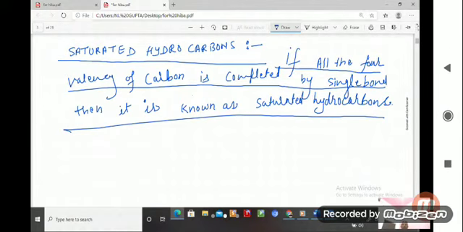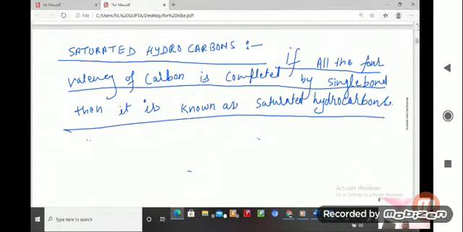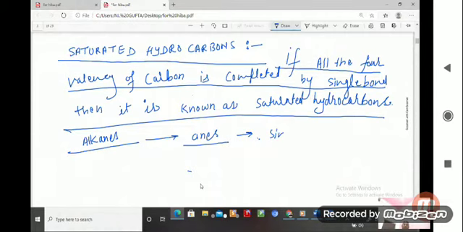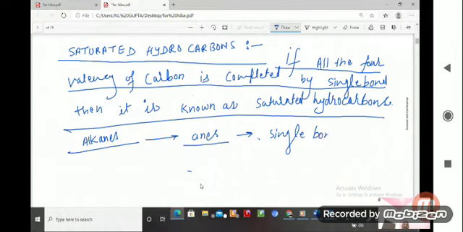The best examples of saturated hydrocarbons are alkanes. Alkanes have the ending -ane, and -ane means single bonds.